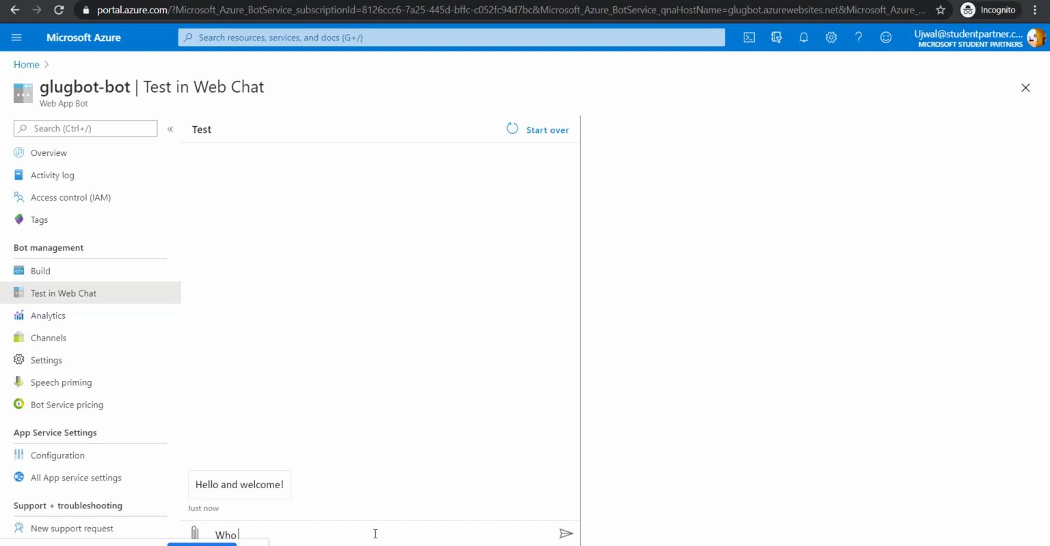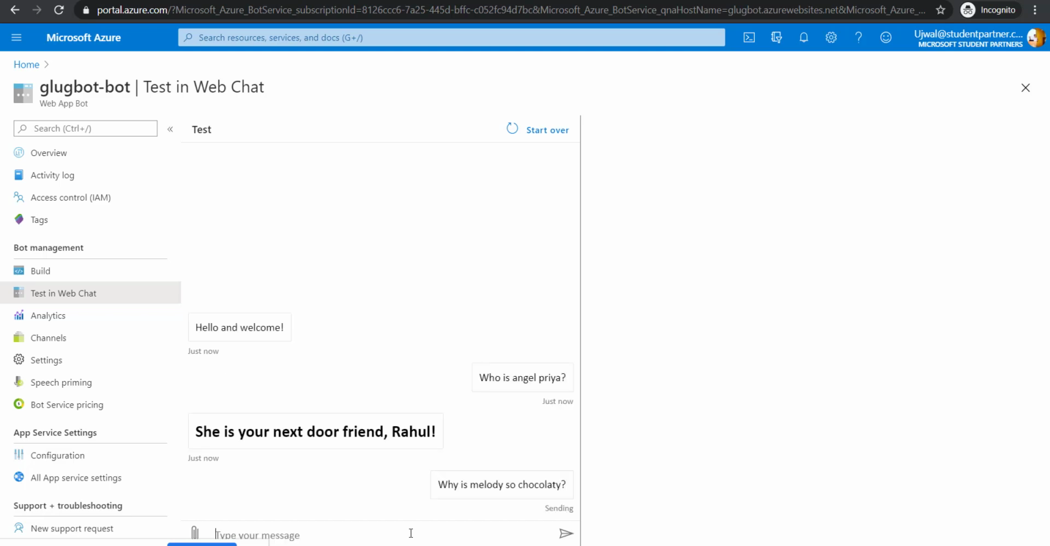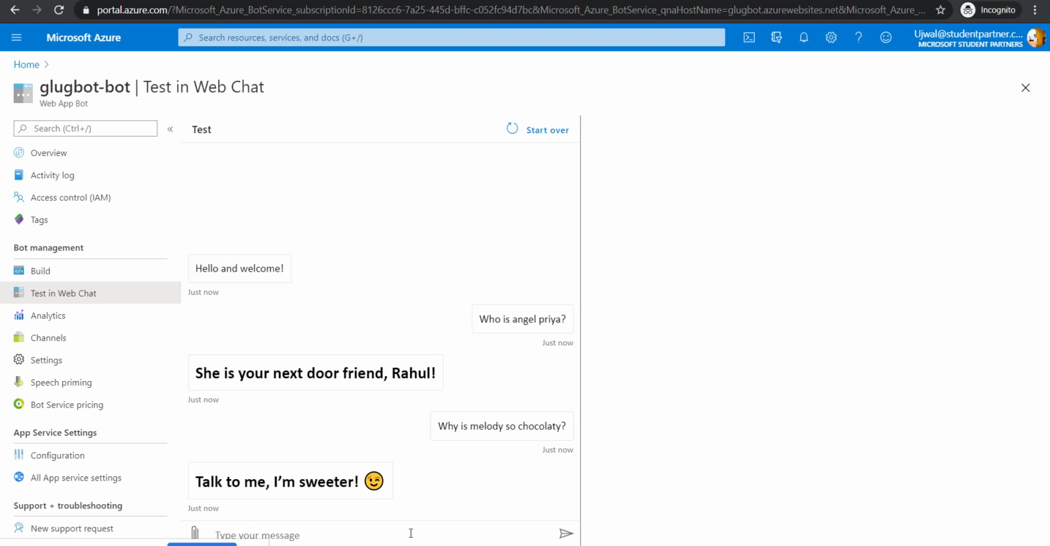So let's search who is Angel Priya. Everyone encounters them, right? Since we had trained it, we can ask it why chocolate is so melody or whatever. I added a few random things in it just to make the bot a bit more beautiful. You can put anything. Plus, this bot is automatically witty.